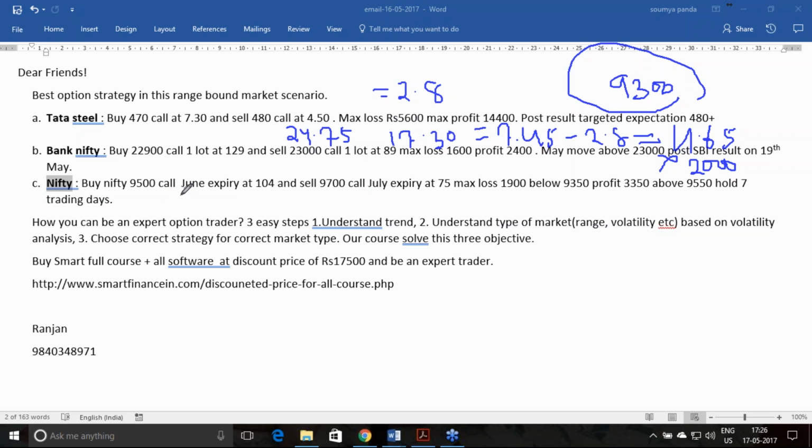One can argue why I have not bought only the 9,500 call. If I am buying only the 9,500 call, my risk is 104 into 75. So this is the risk I am taking. My risk will be almost 104 into 75, which comes out to 7,800. The objective of option trading is to reduce the loss risk and take advantage of the trades. So I have reduced the loss risk to 1,900 and I am projecting 3,300. Out of this it is at a 900 profit.